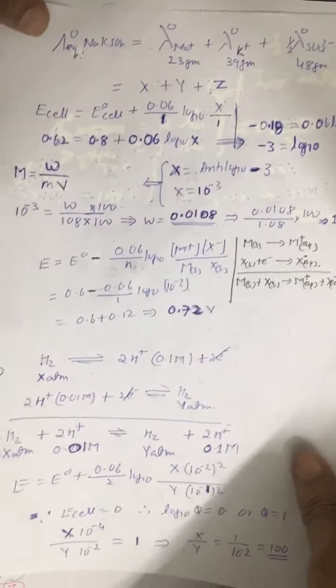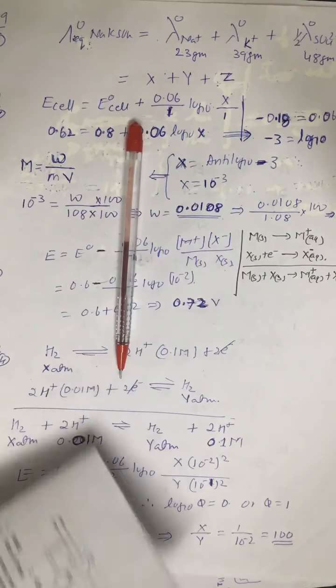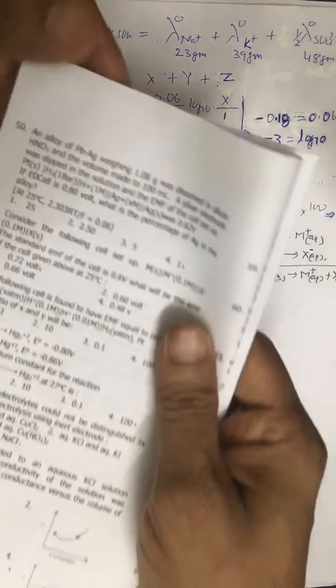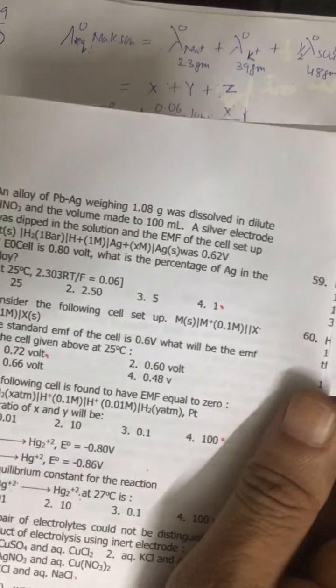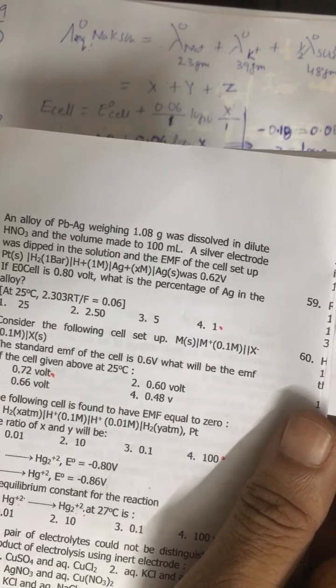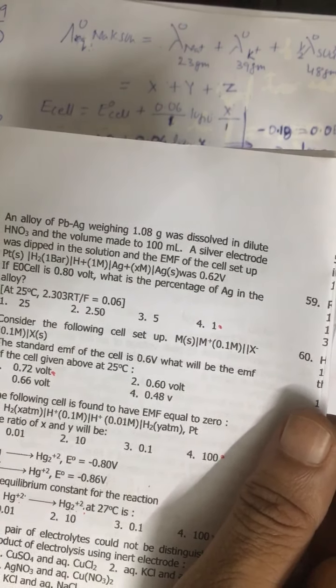Question number 50 says an alloy of Pb and silver weighing 1.08 gram was dissolved in dilute HNO3 and then volume is made to 100 milliliter. A silver electrode was dipped in the solution and the EMF of the cell set up.